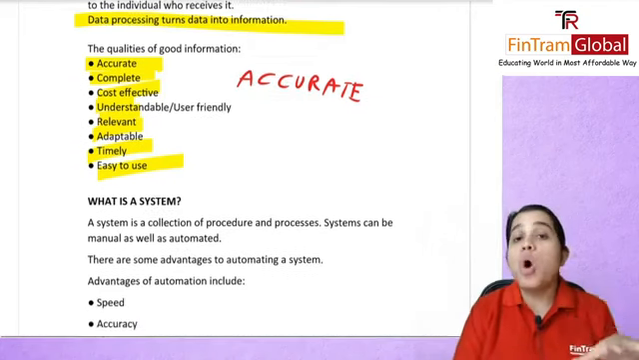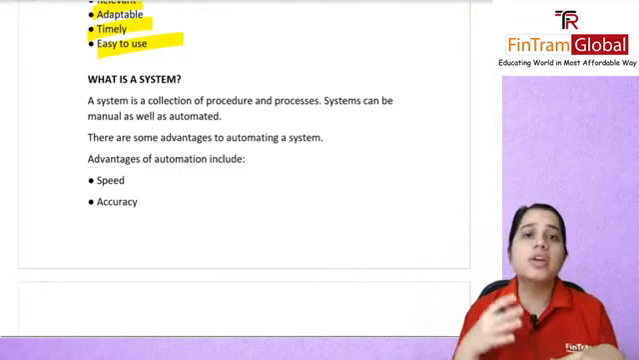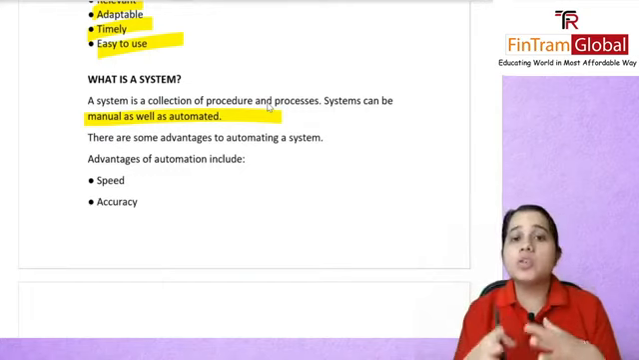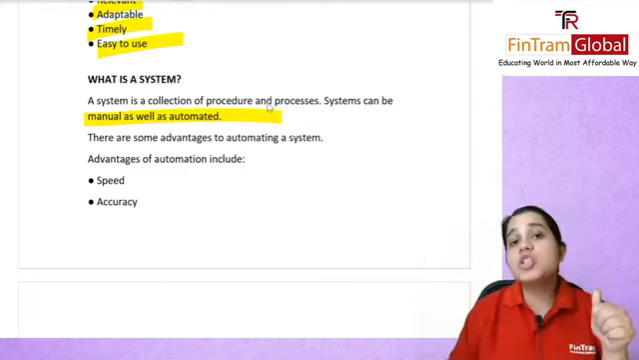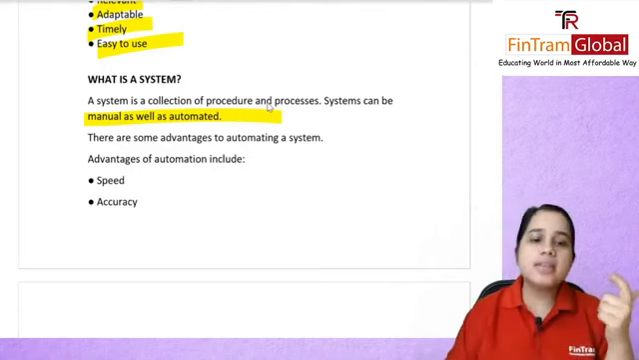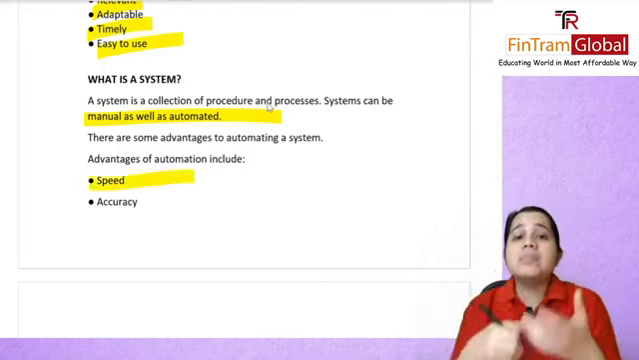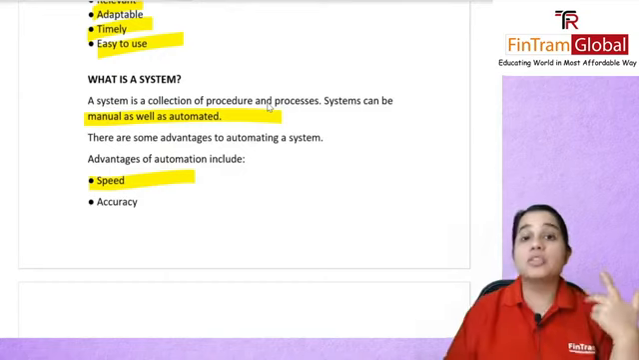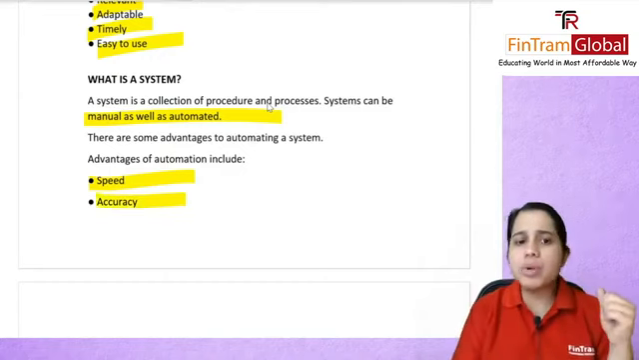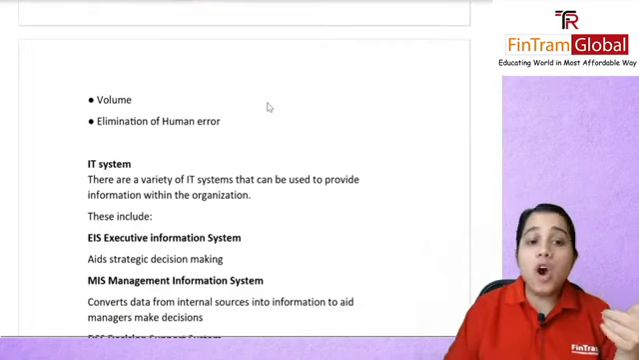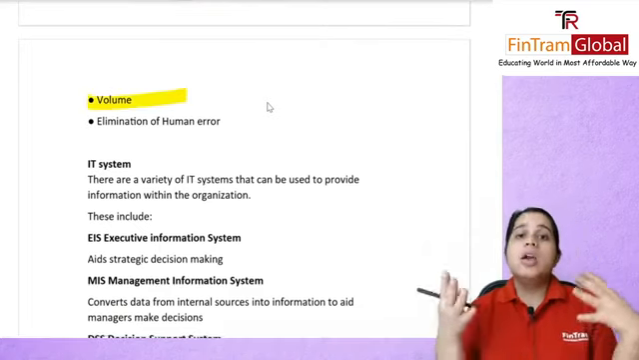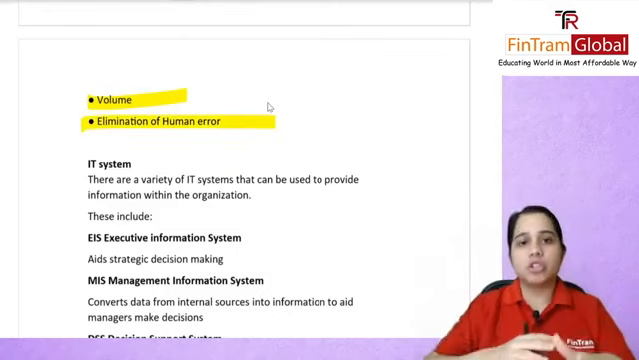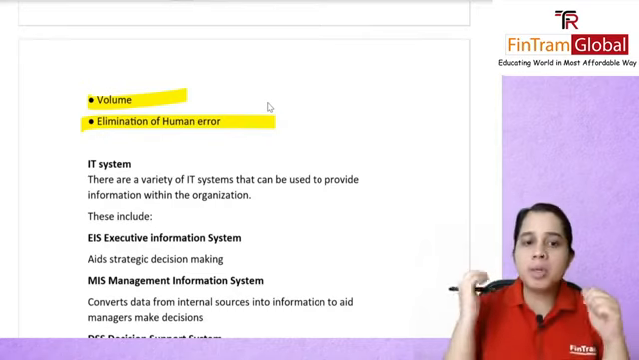Then we had talked about what is a system. A system is a collection of all the procedures and processes. It can be manual or it can also be an automatic system. There are some advantages if you have an automated system. Of course your speed is going to be higher. Something that you were doing manually, if you do it with the help of a computer, is going to be really fast. It's going to be more accurate. The chances of committing a mistake will be less because human error will be less. Volume: you can process so much more data in a computer rather than doing it manually. And of course there will be elimination of human error because your computer will be able to catch it if you do some mistake, and you will probably get a pop-up.